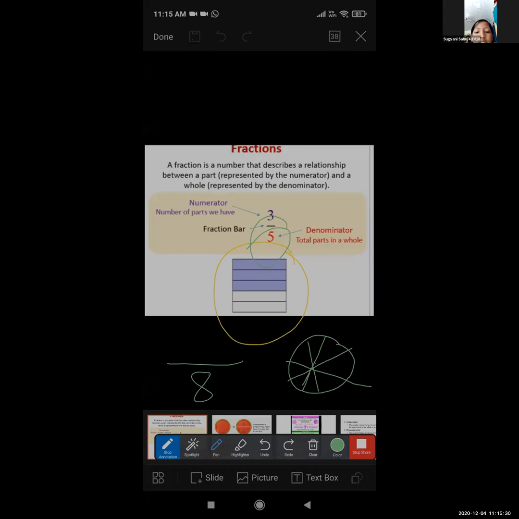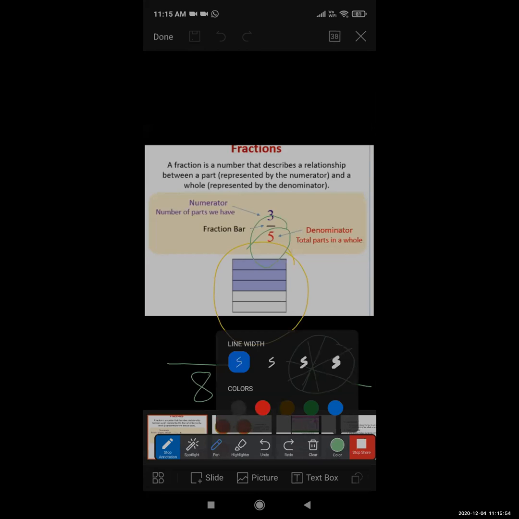In the circle now, how many equal parts are there? 8. Okay, my diagram is not proper, this is not an equal part, but now you want to assume that it is an equal part. This is the denominator. Now I'm going to show you the numerator. You want to identify which number will be there. Now students, just a second. I'm going to show you the numerator here.